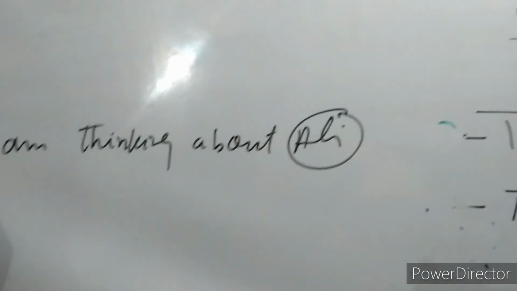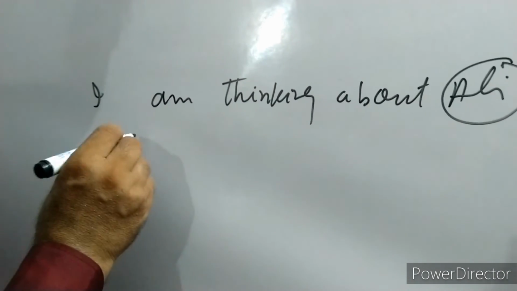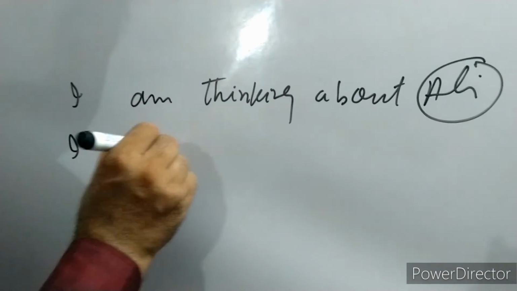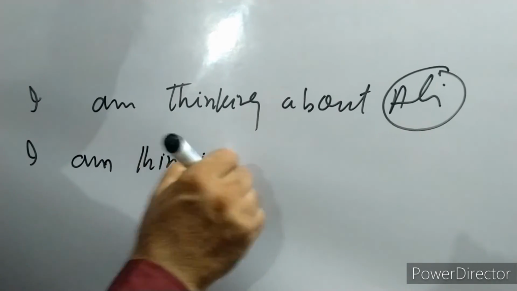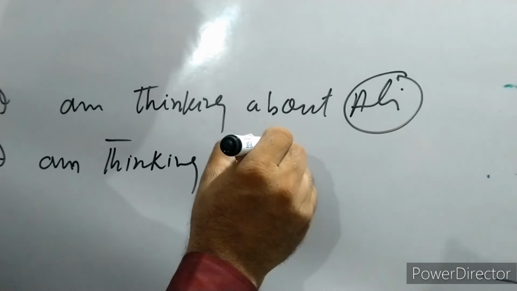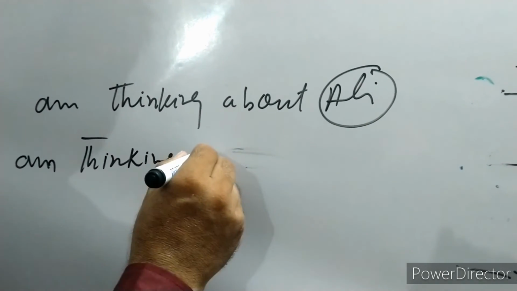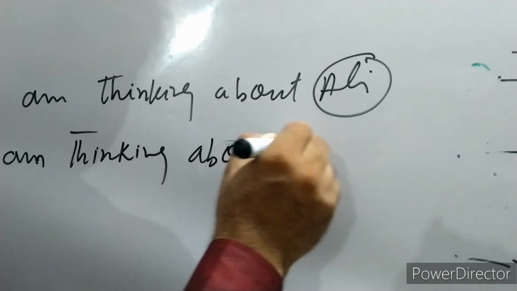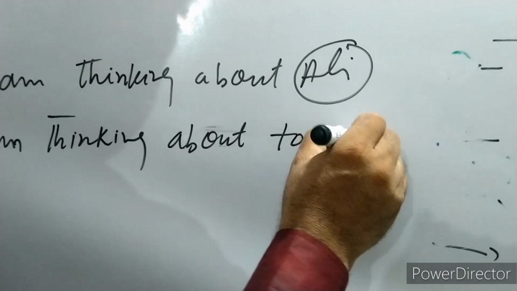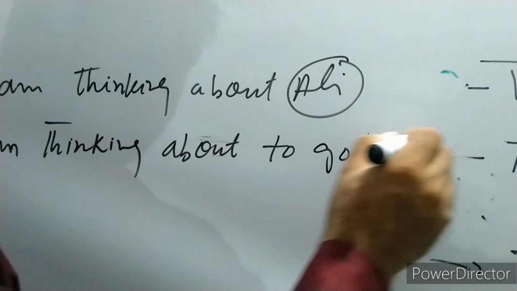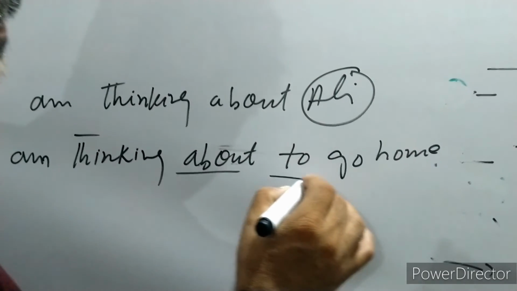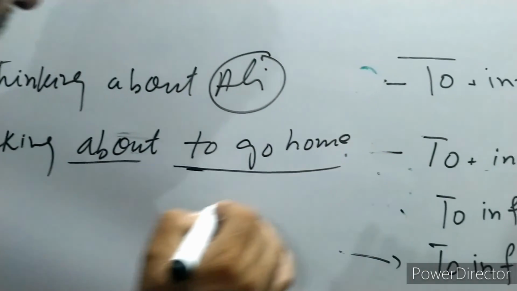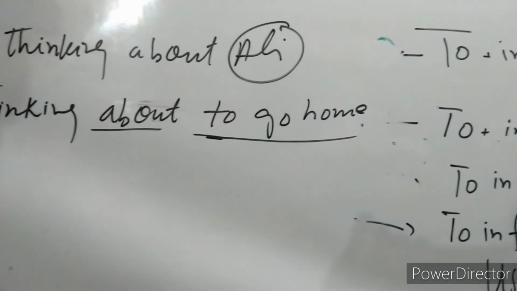In the same fashion, I am thinking to go. I am thinking about to go home. About. So here about is there, and an object was required to complete its sense.